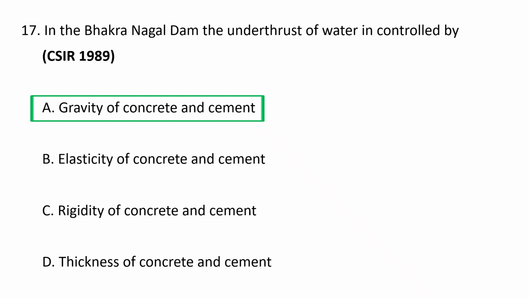The Bhakra Nangal Dam is a classic concrete gravity dam. Its immense mass and downward gravitational pull are exactly what keep the structure safely anchored against the immense horizontal and upward forces of the water in the Gobind Sagar reservoir. Next question.